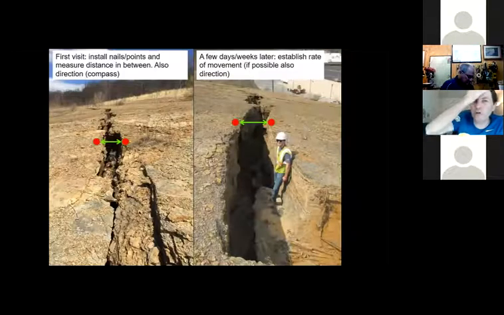So this is a rock slide that we worked on about 4 years ago in Altoona. It's in Logan Town Center, behind the shopping area. They have a rock ledge there, and these cracks started opening. That's when they called us and we got involved. On our first visit, we installed nails as control points. They are not as big as the red points that you see there; these literally were nails. I'm just doing that drawing so you can follow them. We put a line there, measured direction, and then started following.